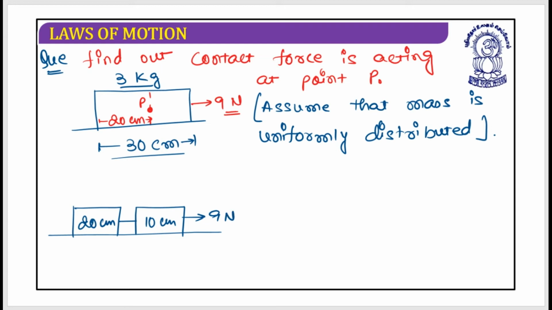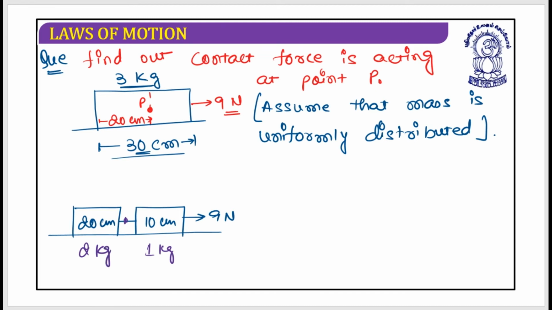This has been pulled by the 9 Newton. When the total block is 30 centimeter and total mass is 3 kg, that means the 10 centimeter block should be 1 kg and the 20 centimeter block should be 2 kg. I hope this is clear.